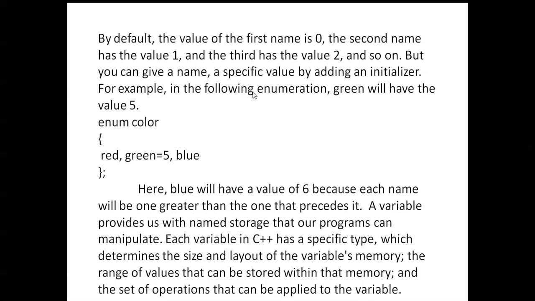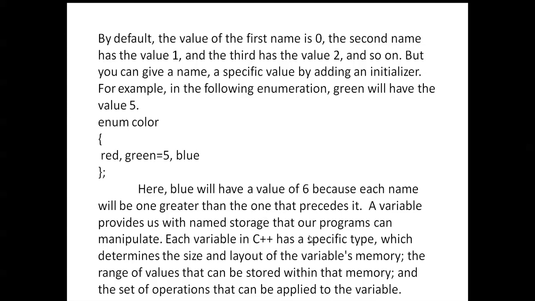For example, in the following enumeration, green will have the value 5. Next, red, green is equal to 5, blue. Here blue will have a value of 6 because each name will be one greater than the one that precedes it.